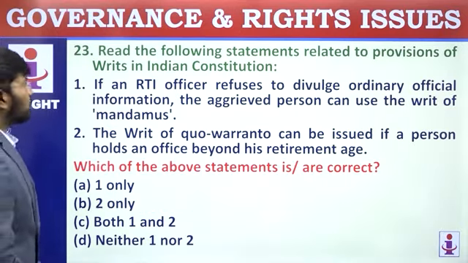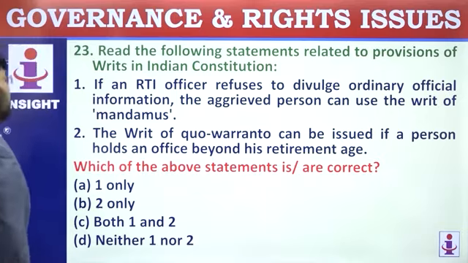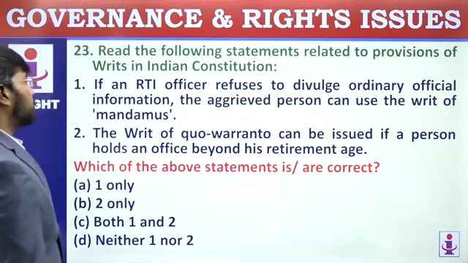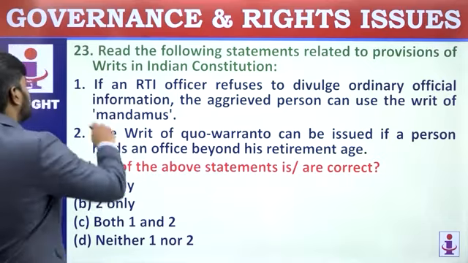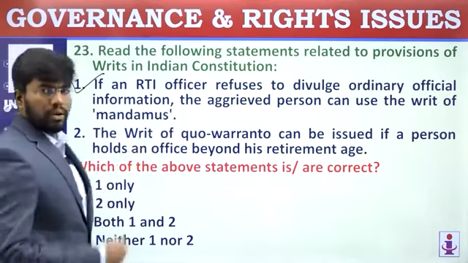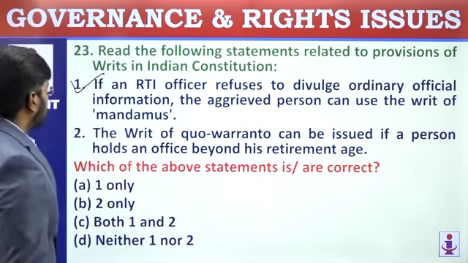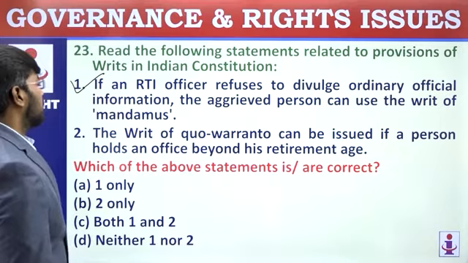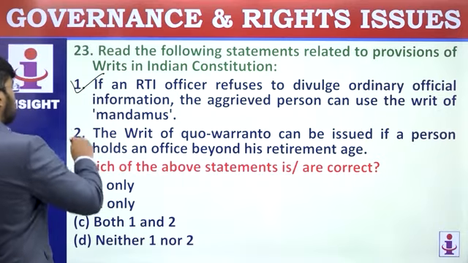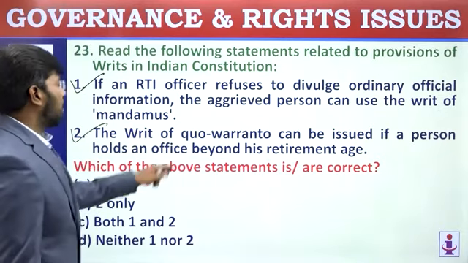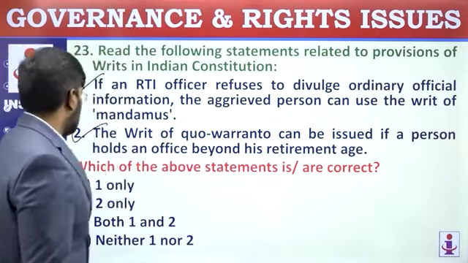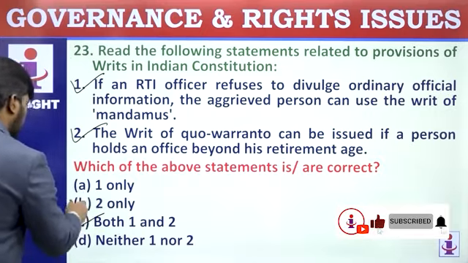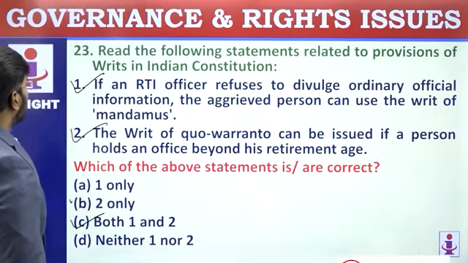Read the following statements related to provisions of writs in the Indian Constitution. If an RTA officer refuses to divulge ordinary official information, the aggrieved person can use a writ of mandamus. Of course, they are all public authorities. If he is not doing it, you can issue a writ. Next statement. The writ of quo warranto can be issued if a person holds office beyond his retirement age. Yes, public office. On what basis do you hold it? So both the statements are correct. They are asking for the correct answer. So go for C, not B, C. Move on to the next question.